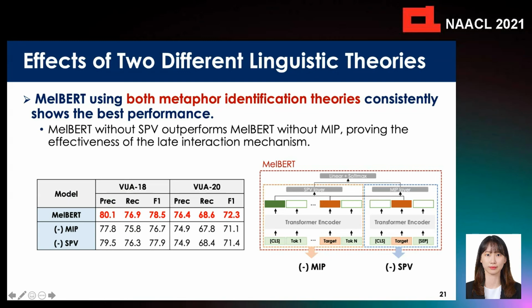We also experimented to identify the effects of 2 different linguistic theories. It is found that MelBERT, using both strategies, consistently shows the best performance. Also, MelBERT without SPV outperforms MelBERT without MIP, proving the effectiveness of the late interaction mechanism.